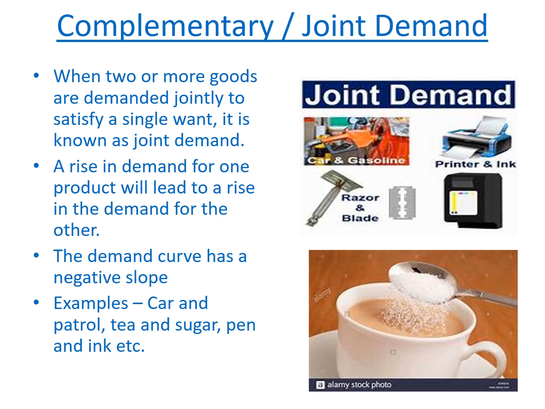In case of joint demand, an increase in price of one good will reduce the demand for its joint product. It means a rise in price of petrol will reduce the demand for car. So, demand curve has negative slope. So, car and petrol, tea and sugar, pen and ink, these goods have joint demand or complementary demand.